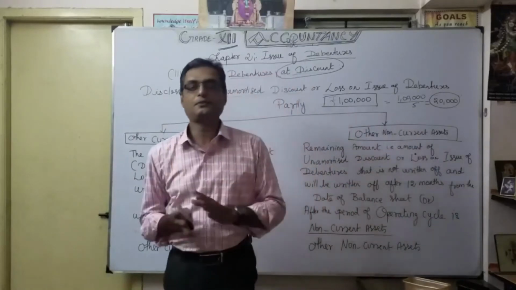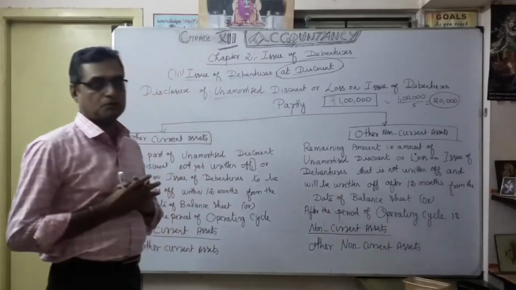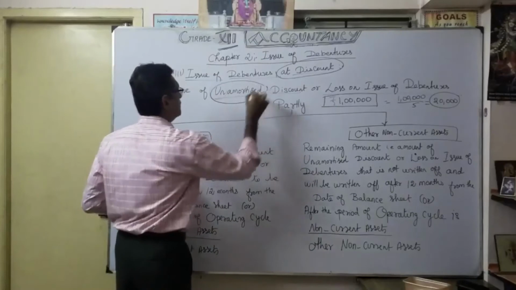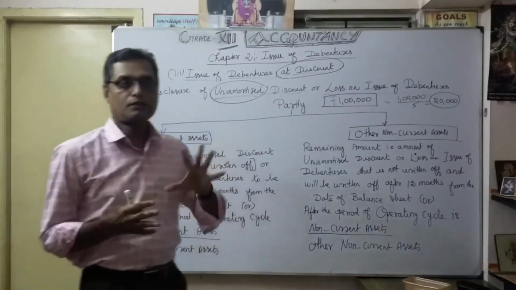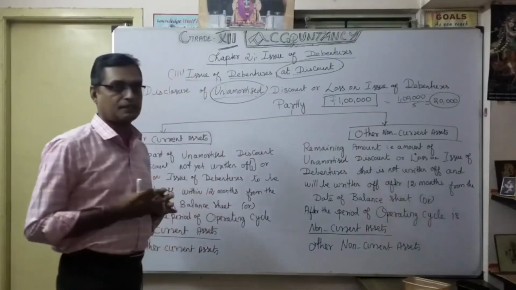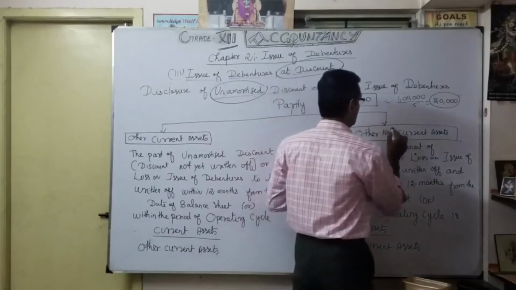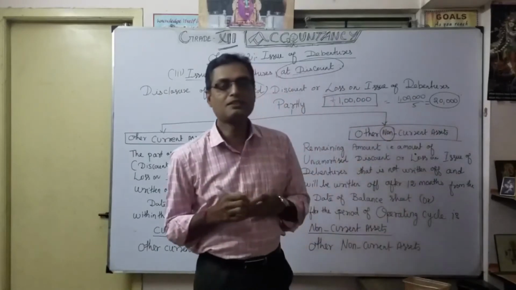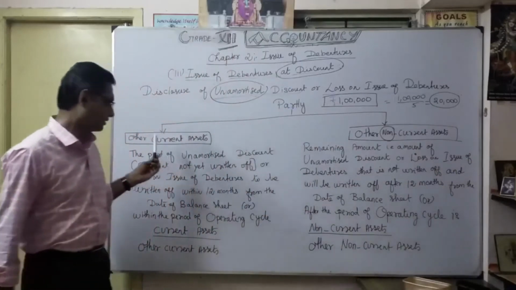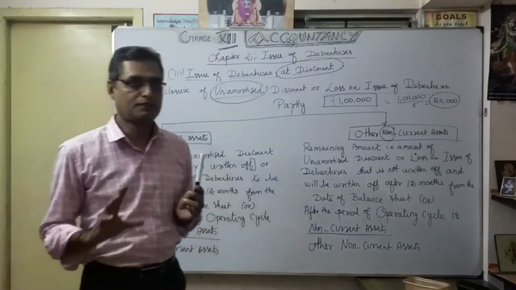So how to classify this unamortized discount? This word is very, very important. Whatever the money, partly I will show as other current assets and partly as other non-current assets. Non-current means it's not a current asset. Understood? But here there are two classifications, so there is a little bit of confusion.